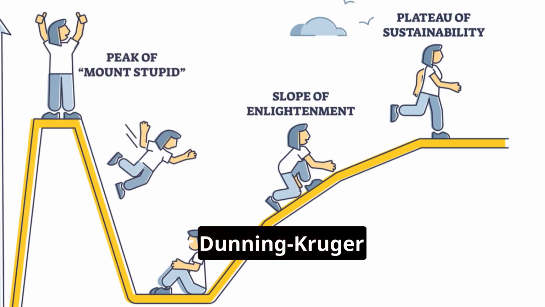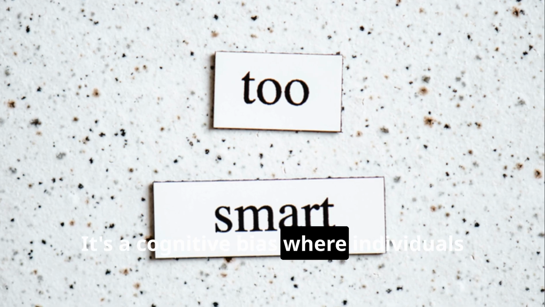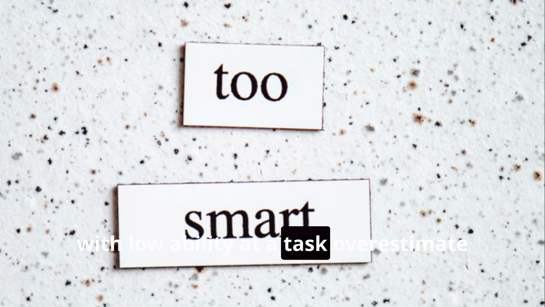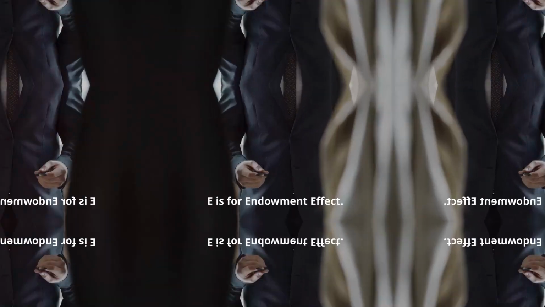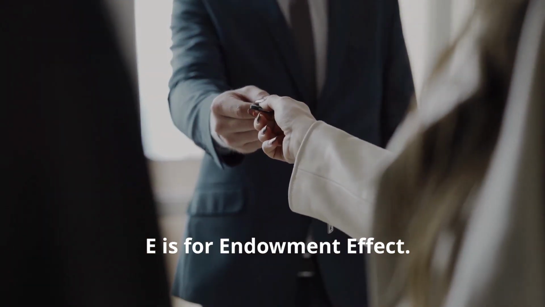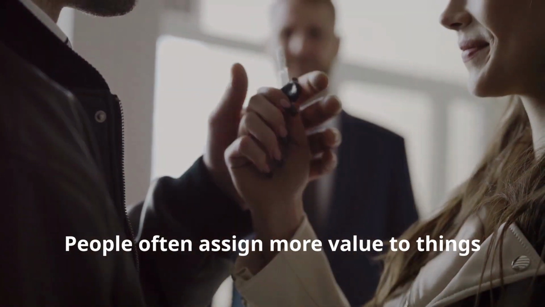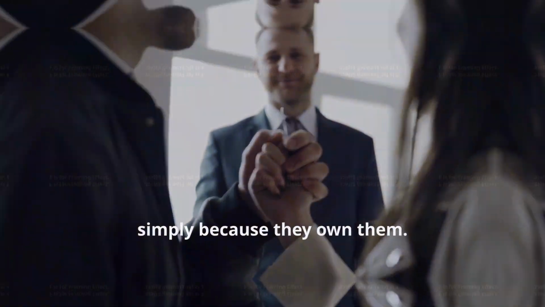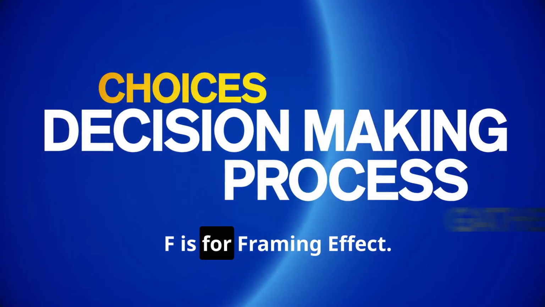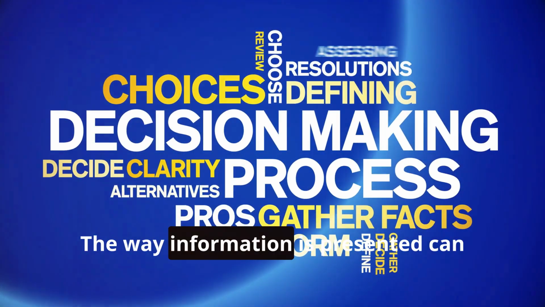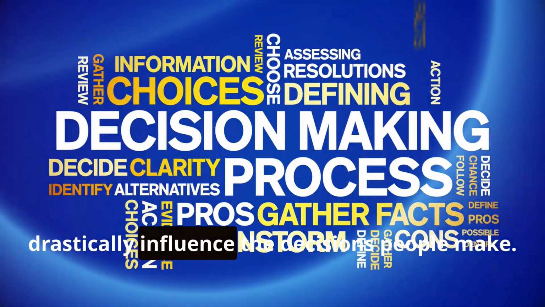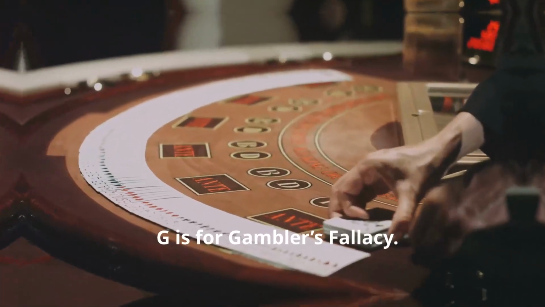D is for Dunning-Kruger effect. It's a cognitive bias where individuals with low ability at a task overestimate their ability. E is for endowment effect. People often assign more value to things simply because they own them. F is for framing effect. The way information is presented can drastically influence the decisions people make.